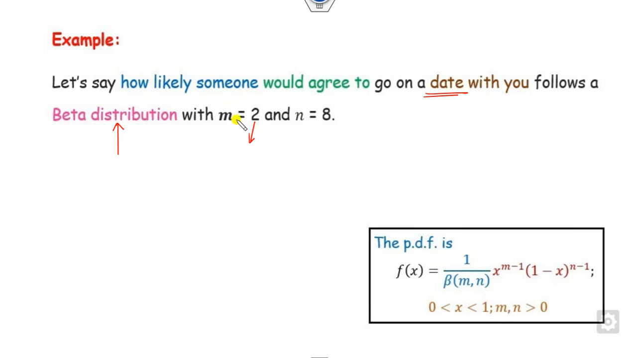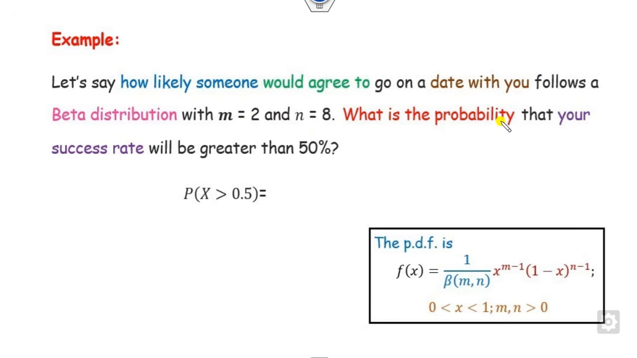So what is the meaning of that? M is 2 and N is 8. What is the probability that the success rate will be more than 50%? So look at that, you want X to be more than 50%. So what is that? This is 0.5 to 1. What is the beta of M, N? This is beta(2,8), x raised to power m minus 1, (1 minus x) raised to power n minus 1 dx.